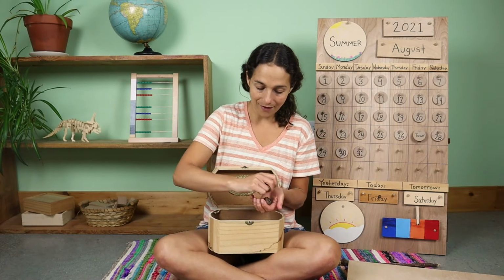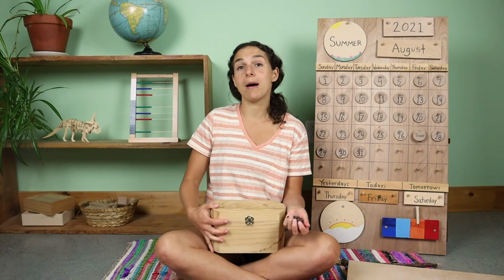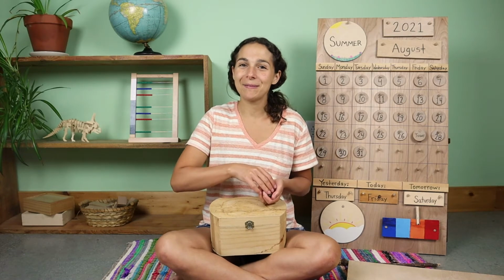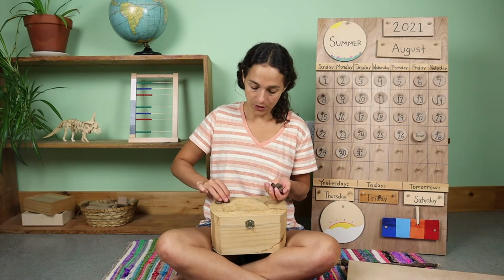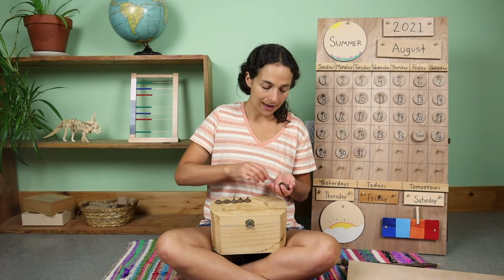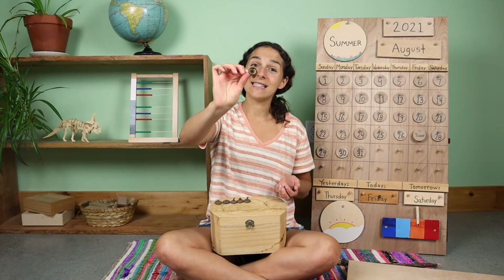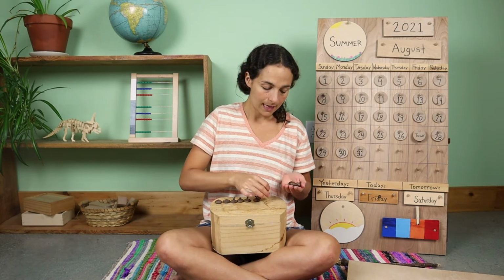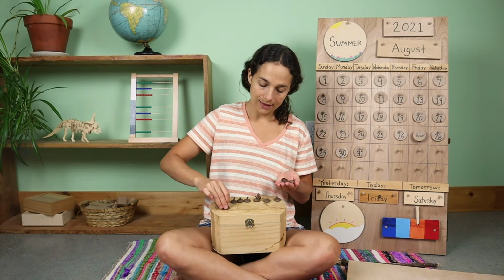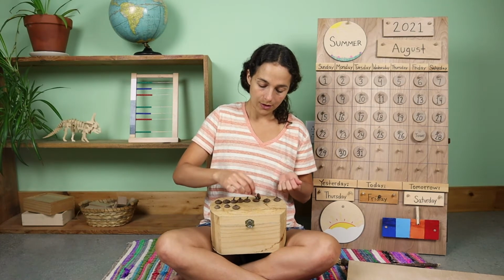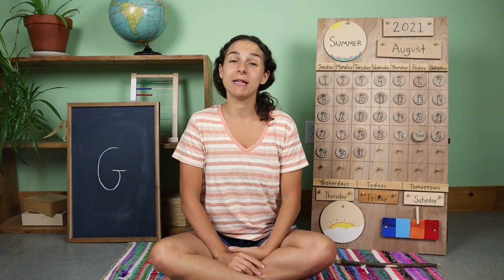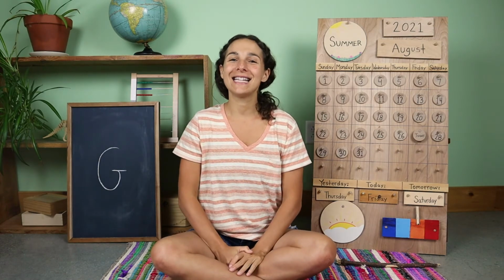Now, I don't think that I have enough space across the top of the box to line them all up, so I'll have to make 2 rows. Will you count with me? 1, 2, 3, 4, 5. These 2 are connected. 6 and 7, 8, 9, 10, 11, 12, 13. 13 acorn tops.